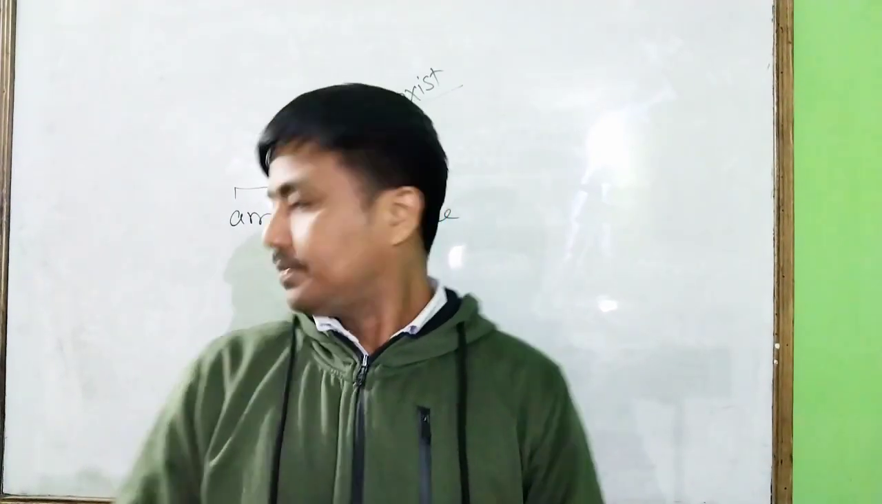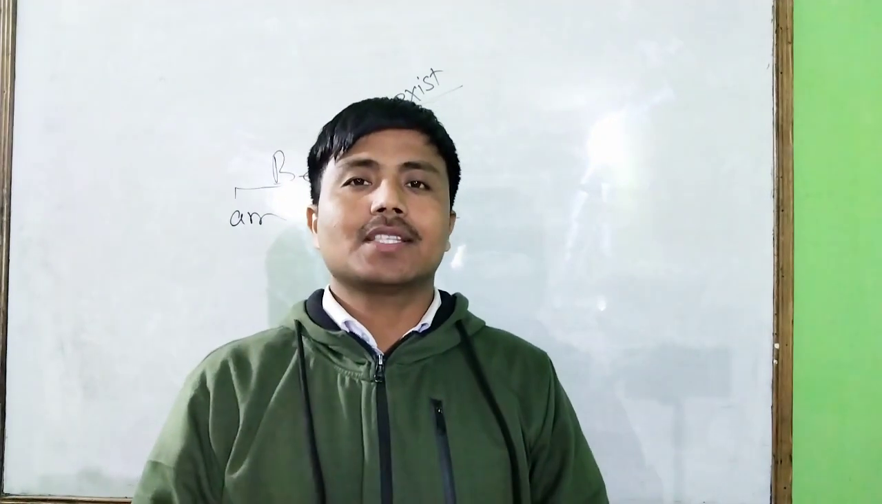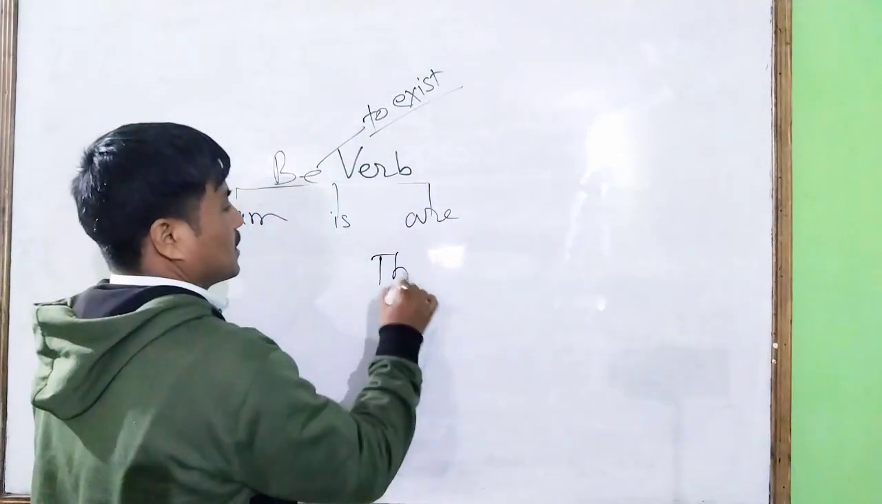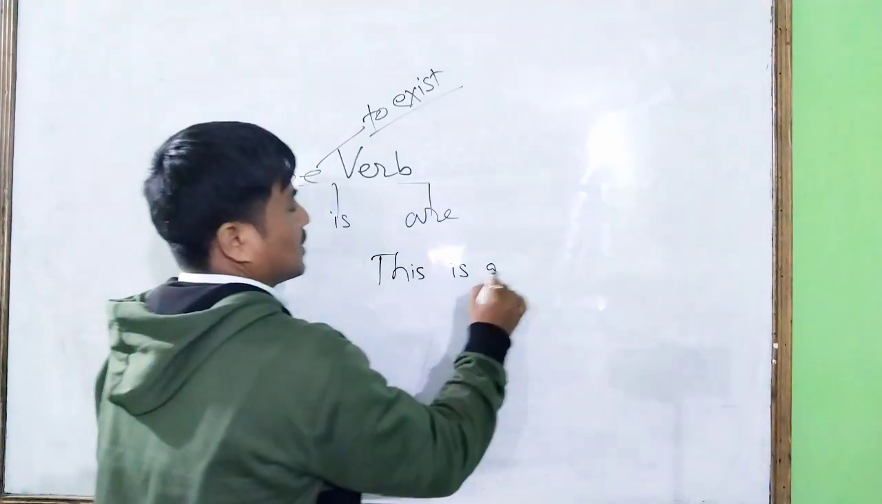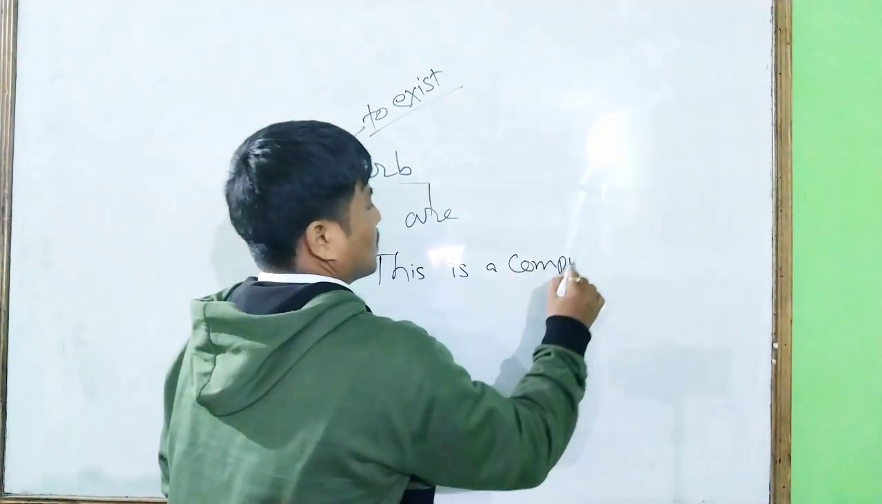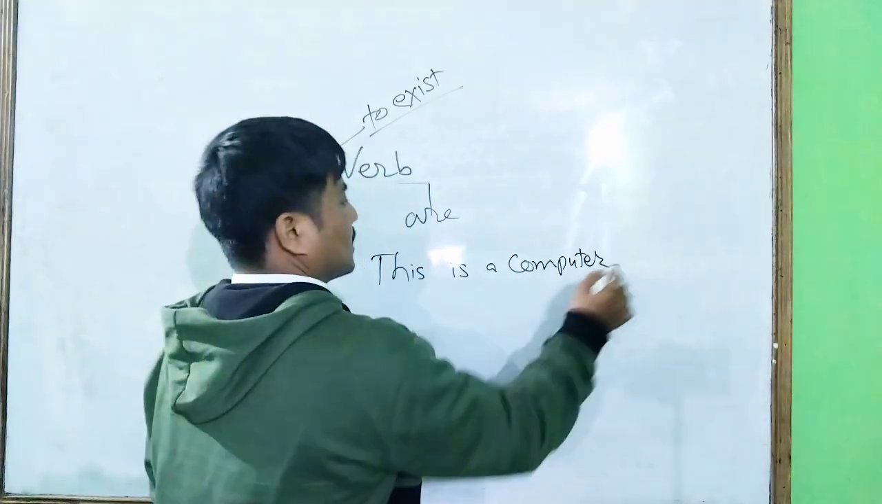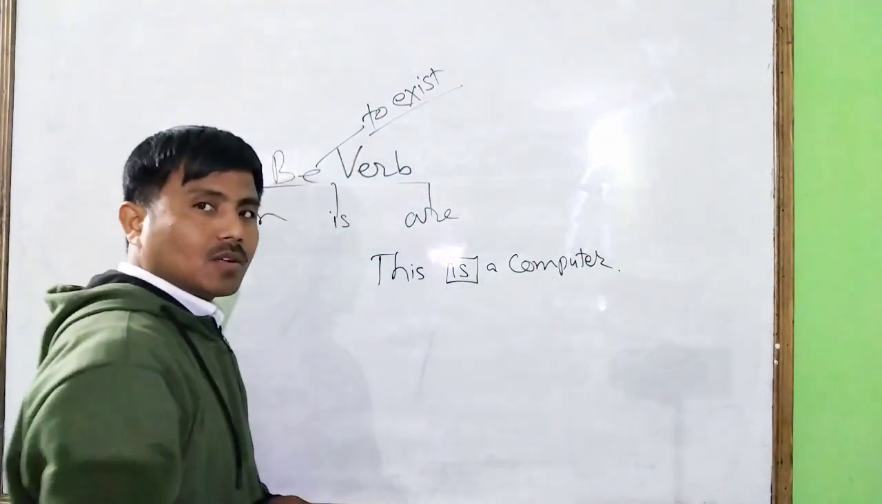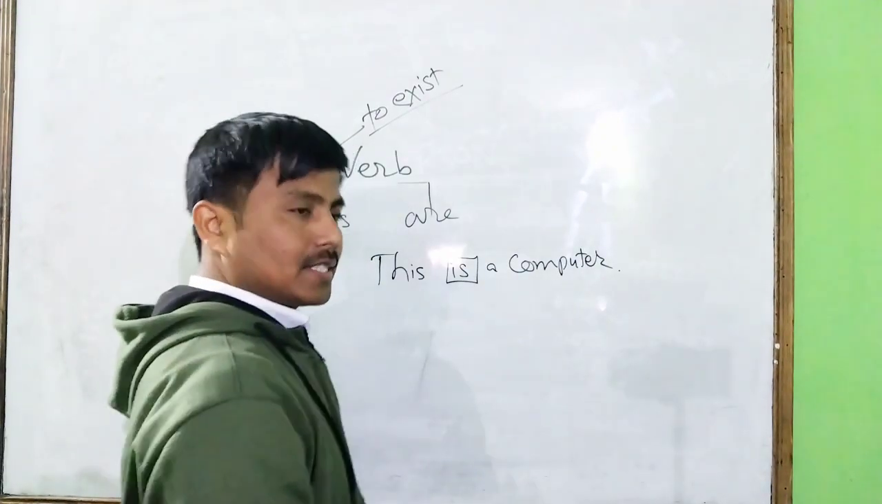Suppose if we say, how can we say in English? This is a computer. Yeah, right. So we say, this is a computer. Why do we use is? Is means what? There is a thing called computer that exists in this world.